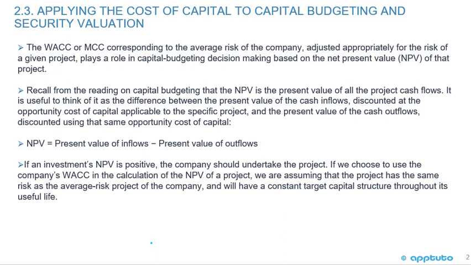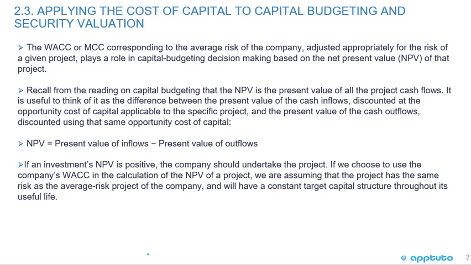Recall from the reading on capital budgeting that the net present value is the present value of all the project cash flows. It is useful to think of it as the difference between the present value of the cash inflows discounted at the opportunity cost of capital applicable to the specific project and the present value of the cash outflows discounted using the same opportunity cost of capital. So recall the net present value is the present value of the inflows minus the present value of the outflows. If an investment's NPV is positive, the company should undertake the project.